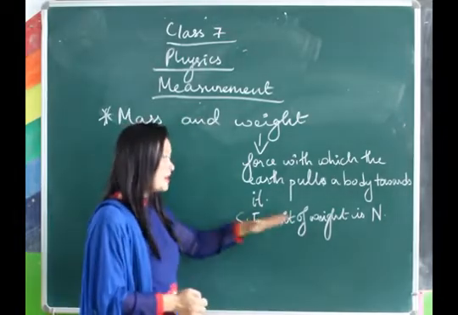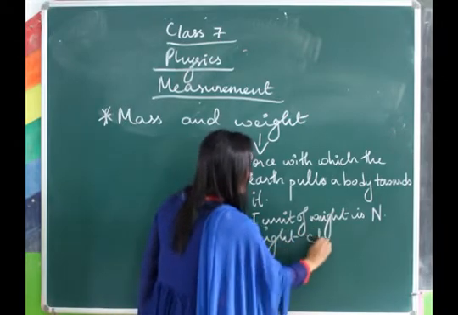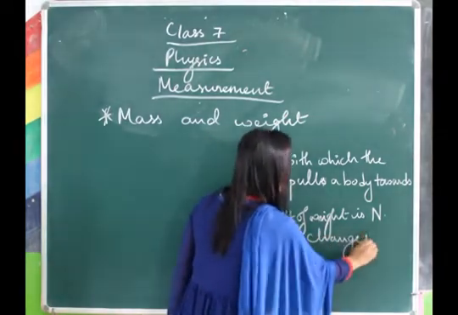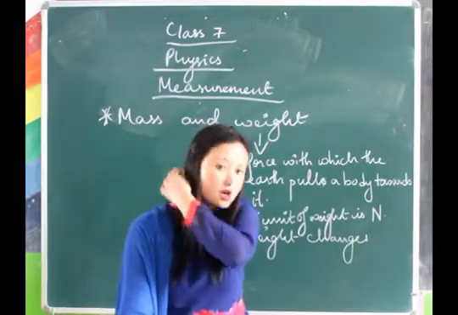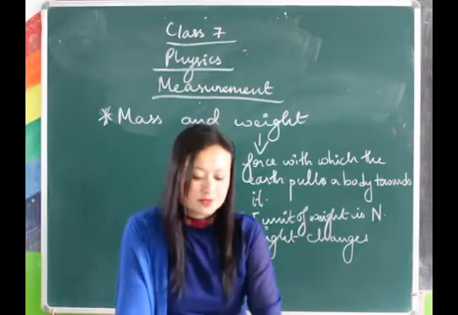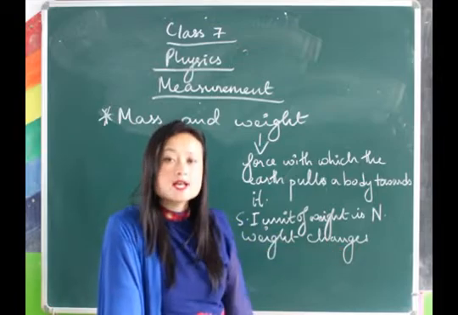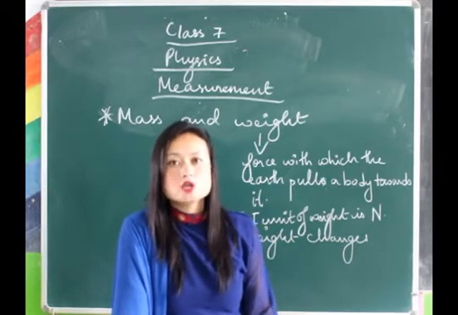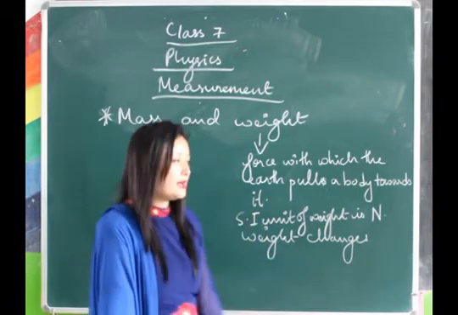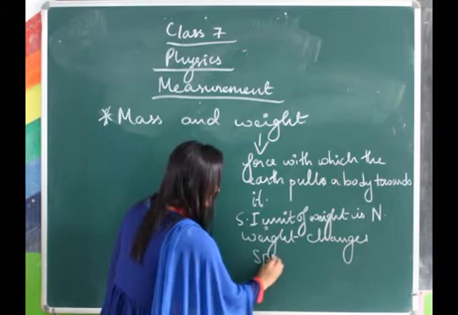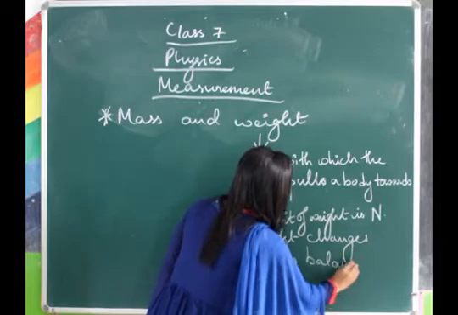So weight changes from place to place. It varies from place to place because of the gravitational force. And as we talked about the SI unit of weight, and I told you weight changes from place to place, the last thing is the instrument used for measuring weight, which is called a spring balance.